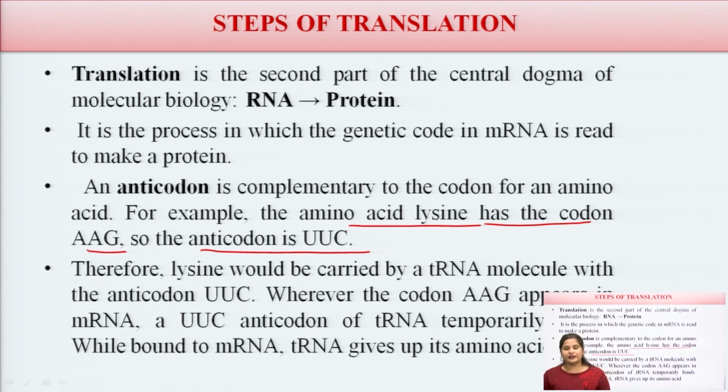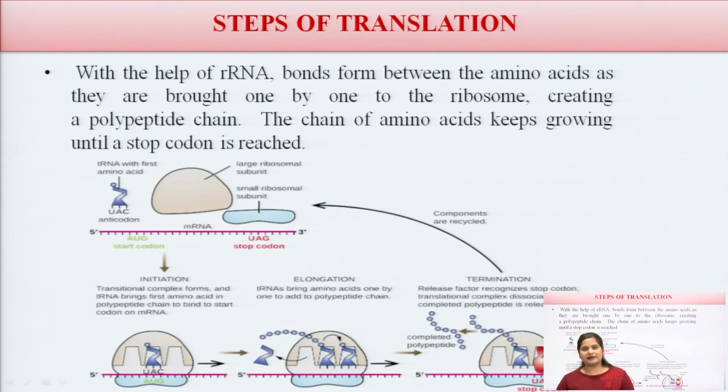Therefore lysine is carried by the tRNA molecule with the anticodon UUC. Whenever the codon AAG appears in the mRNA, the UUC anticodon of the tRNA temporarily binds, and while bound on the mRNA, the tRNA gives up its amino acid.